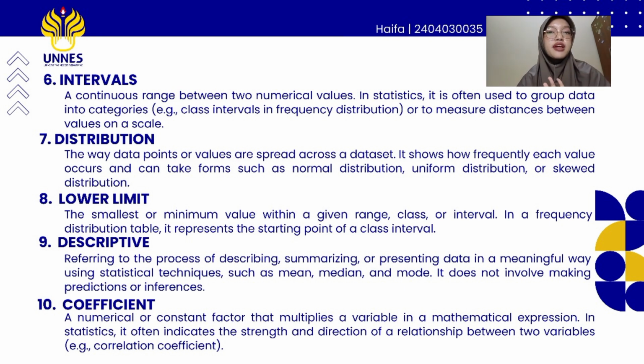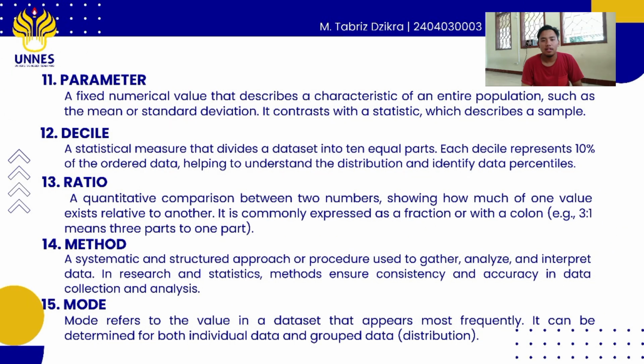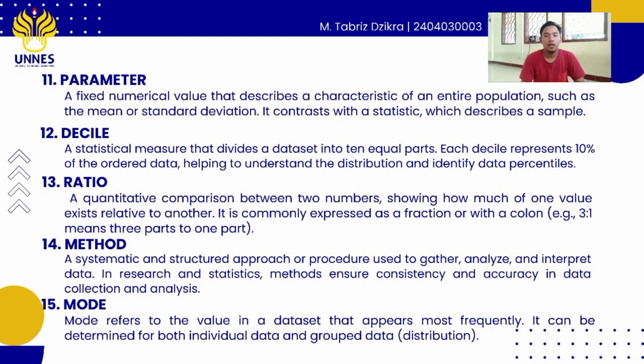Five is coefficient, a numerical or constant factor that multiplies a variable in a mathematical expression. In statistics, it often indicates the strength and direction of a relationship between two variables. Thank you. Today, I will explain some vocabulary in statistics. First vocabulary is a parameter.